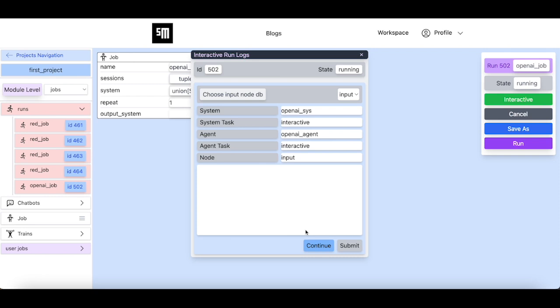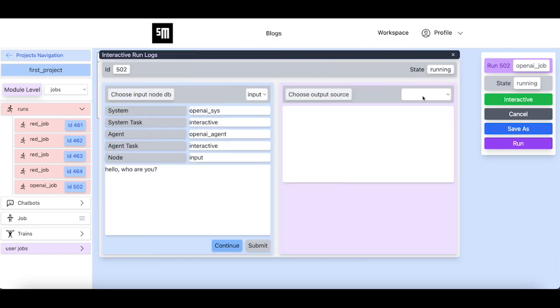We first need to click on the Continue button in order to start providing the input for this interactive input. We first ask the chatbot node, "Who are you?" to see if the chatbot node actually works. Then we click on the Submit button in order to submit the question to the chatbot node.